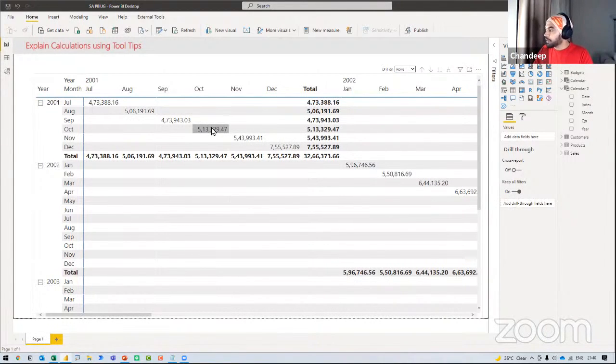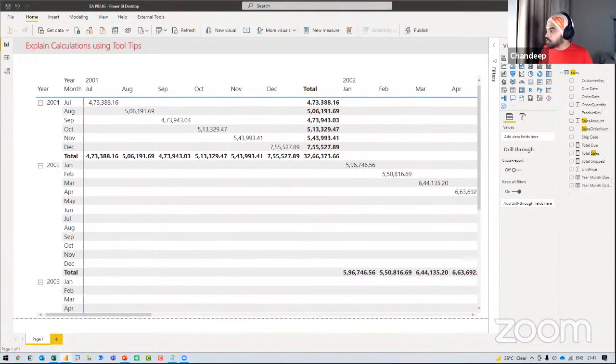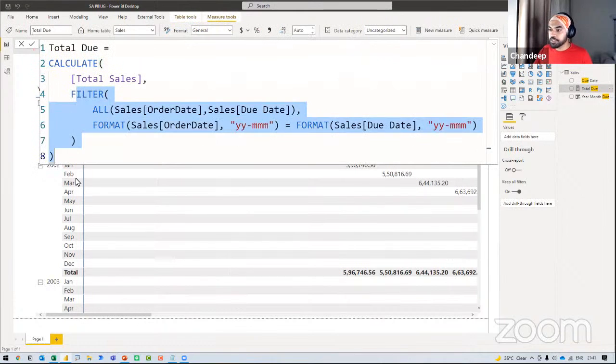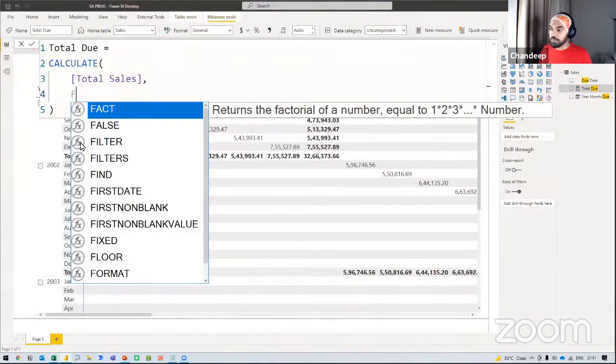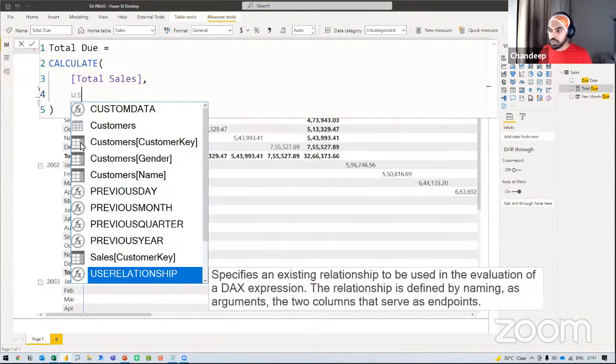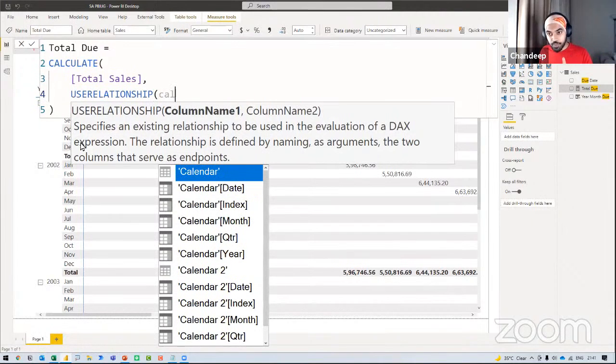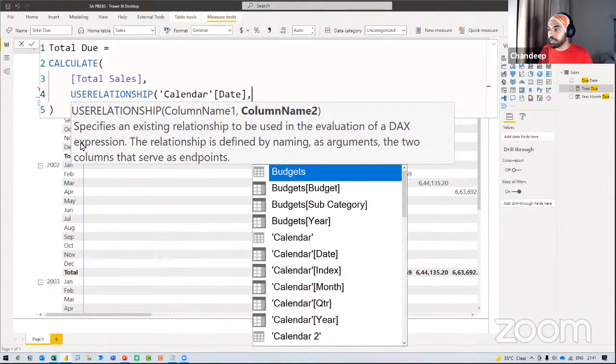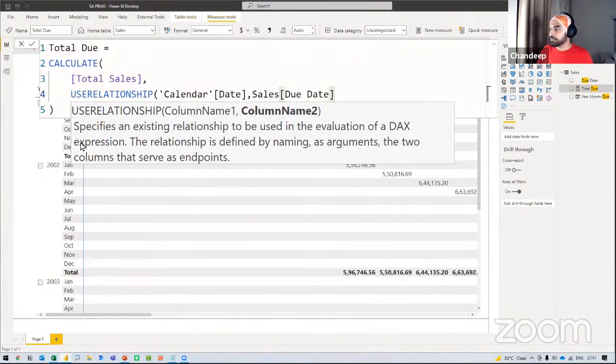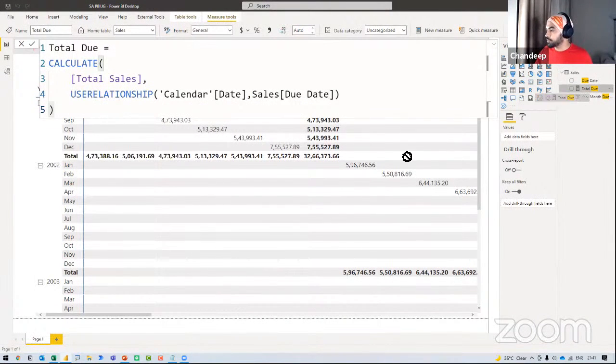Think about it. Let me, as of now, change my calculation, show you what it looks like in the current context, and then help you understand what changes I am going to make to my calculation so that it reflects the way that I would want it to. Let me just pick up my due calculation and get rid of that filter that I have written. I'm going to turn back to the original DAX that I had written, which was nothing but USERELATIONSHIP, activating the inactive relationship from the first calendar table, linking up to my due date. Close that, press enter, and drag the formula into my pivot table.